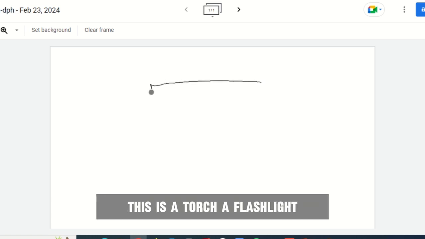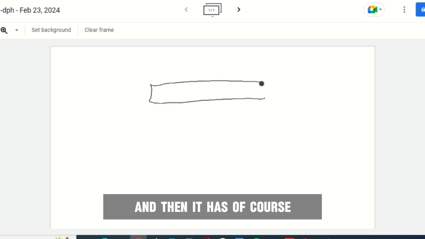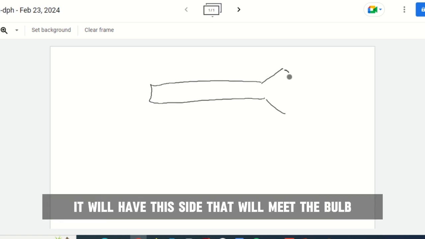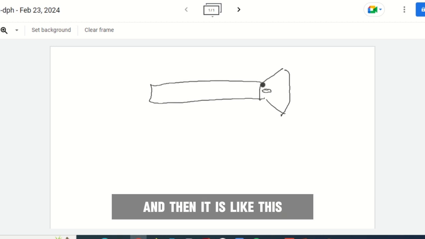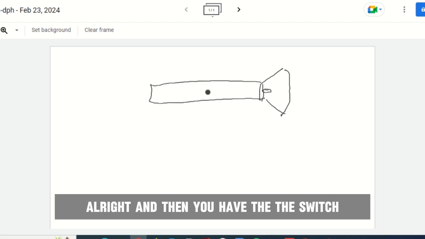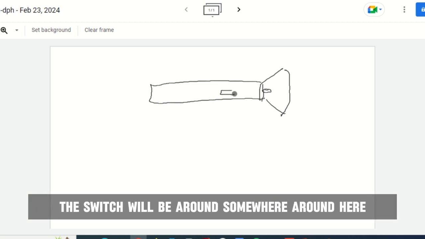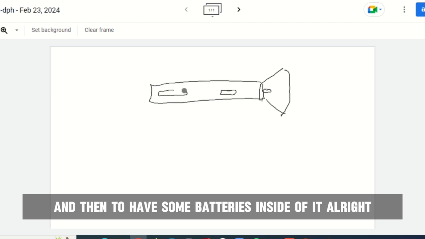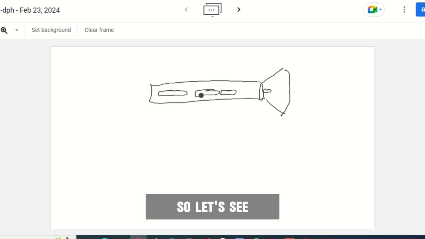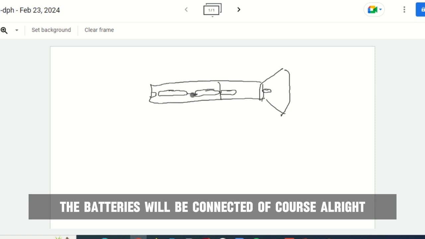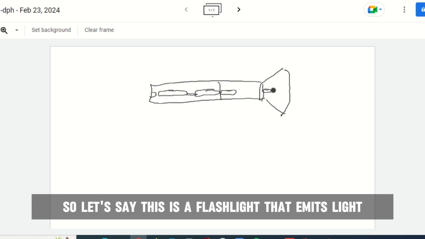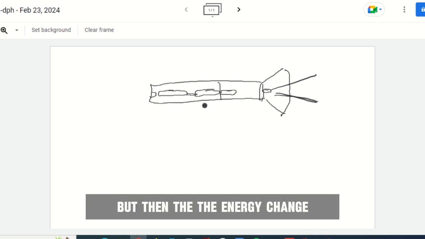Now, let's say we have a torch. This is a torch, a flashlight, and of course it will have this side that will emit light, the bulb. The bulb is somewhere around here. And then you have the switch, somewhere around here, and it will have some batteries inside of it. The batteries will be connected, of course.